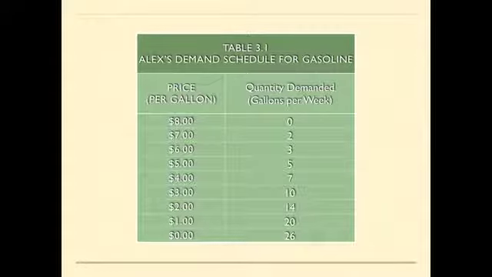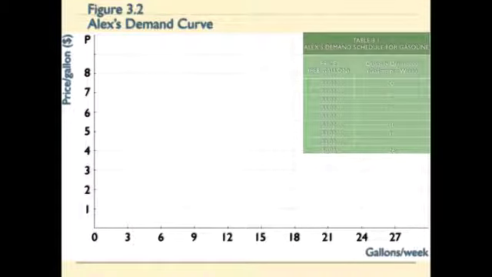Now we can take this data and use it to actually plot out Alex's demand curve. So remember that the demand schedule is the underlying data with which we use to graph out Alex's demand curve. So if we start at $8 per gallon, the quantity demanded is equal to 0 for Alex. So we have this point right here, which represents a quantity demanded of 0 at the price of $8. At 7, Alex is willing to purchase 2 gallons per week. At 6, willing to purchase 3 gallons per week.